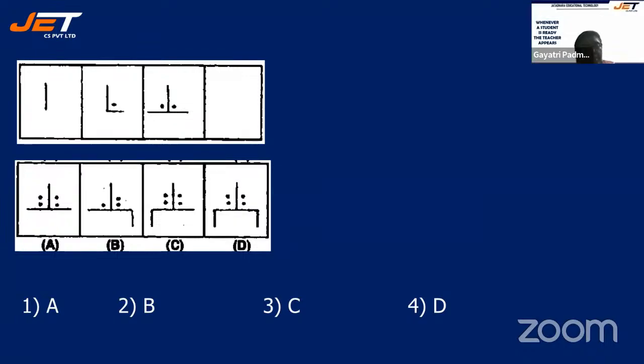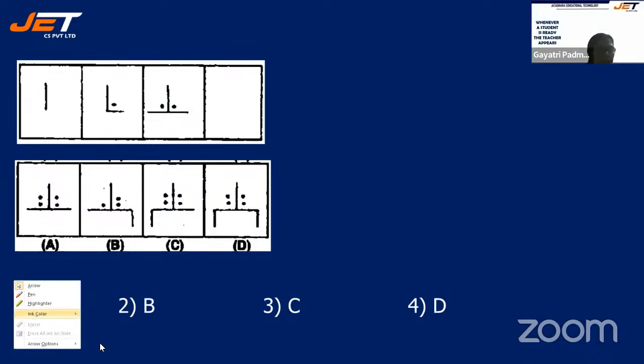So in the first figure, we have a straight line. The second figure, the straight line has another horizontal line. See here, let me draw it and show you. First one is like this. Second one is like this. Third one is left also. What could be the fourth one? Right?